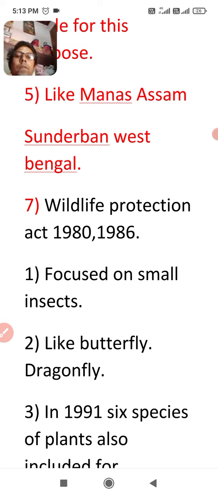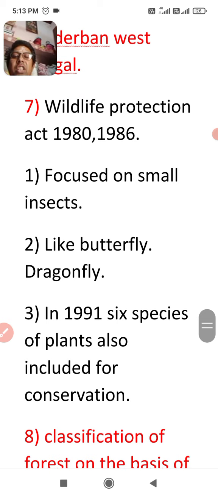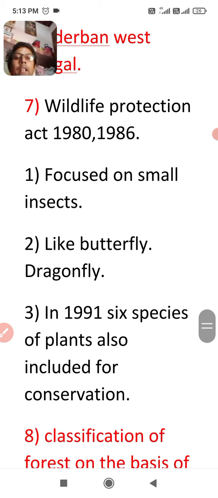First one, this act focused on small insects like butterflies, dragonflies, etc. And in 1991, after the 1986 act, 6 species of plants were also included for conservation for the first time in history. So that is the importance of the Wildlife Protection Act 1980 and 1986.